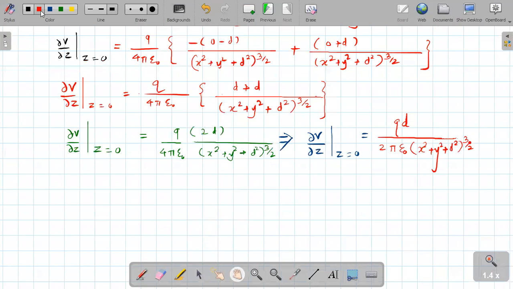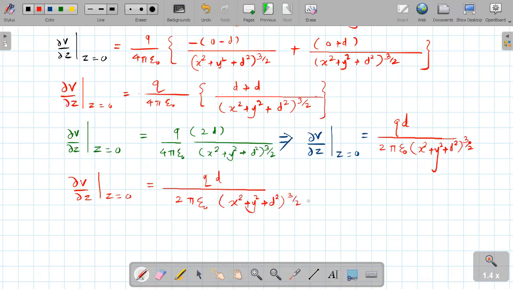Now, therefore, dear student, hence ∂V/∂z at z equal to 0 is equal to qd upon 2 pi epsilon 0 (x square plus y square plus d square) raised to 3 by 2.